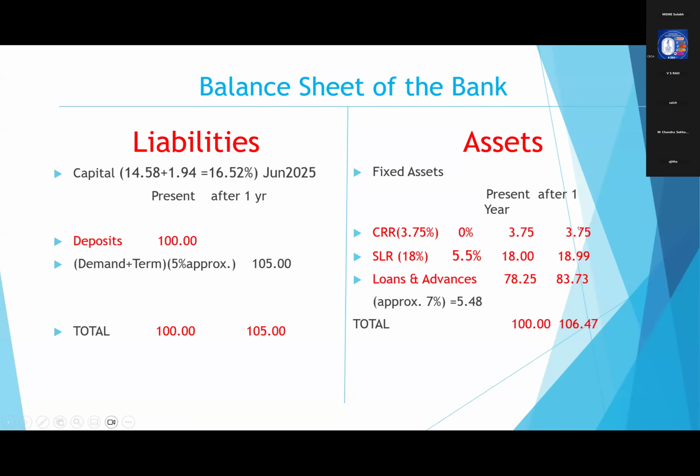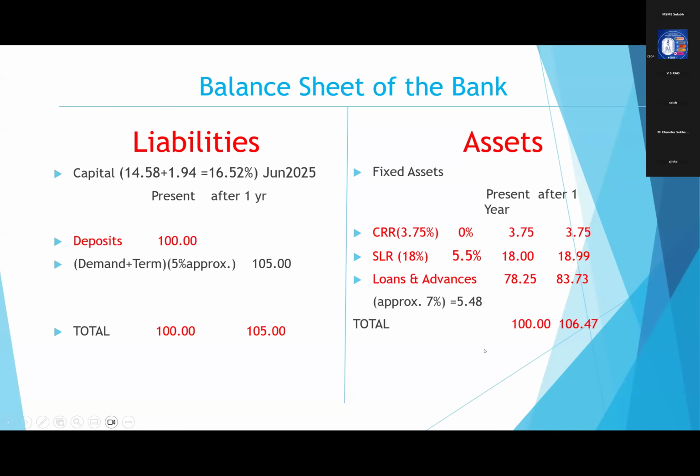So CRR as it is 3.75, SLR it is 18.99 with 5.5% interest we have calculated. And loans and advances, with approximately a 7% return, we have taken as 83.73. So total, how much did we get after 1 year? 106.47 crores. And how much do we have to pay? 105 crores we have to pay to our depositors.